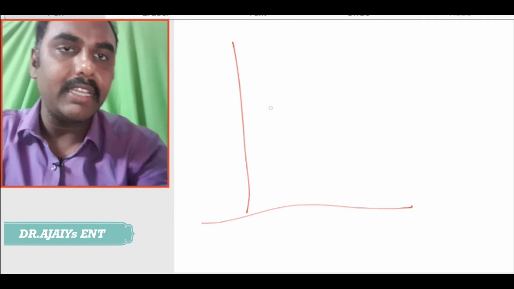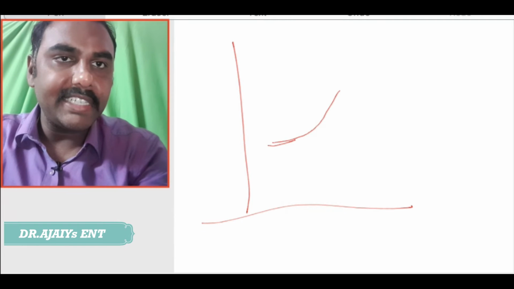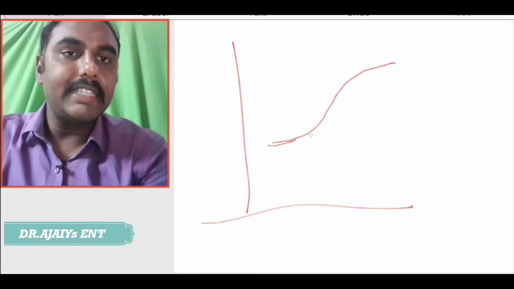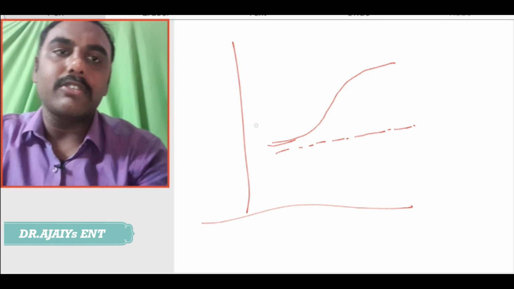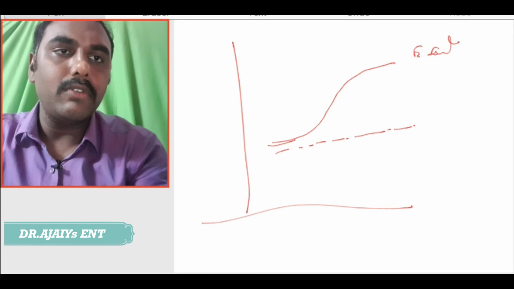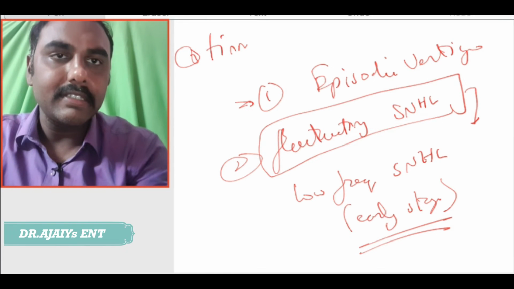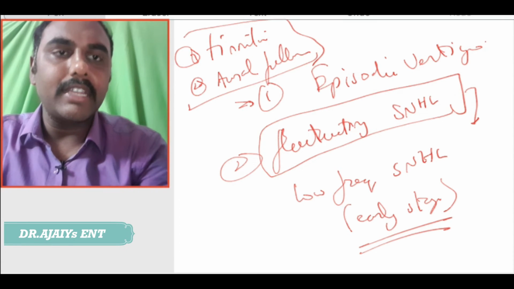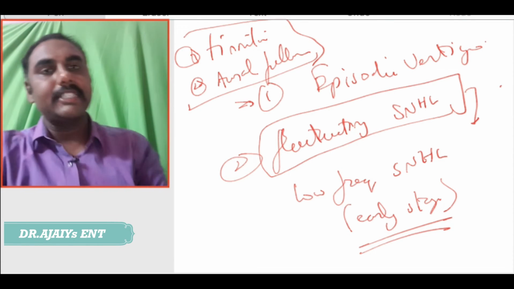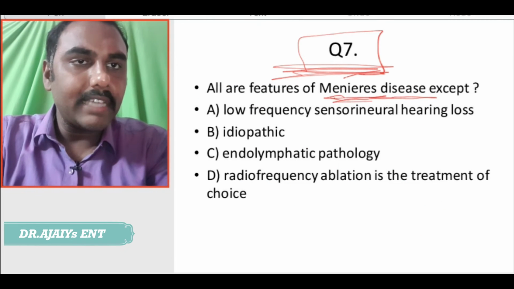Say if this is the audiometry, in early stage, it will be a low frequency sensorineural hearing loss. As the disease progresses, it may turn into a straight line also. Along with that, there will be tinnitus, and there will be aural fullness. These are the characteristic features in Meniere's disease. So, episodic vertigo with the fluctuating sensorineural hearing loss along with the tinnitus and the aural fullness. So, all of the features except.